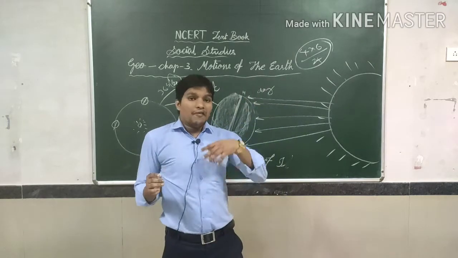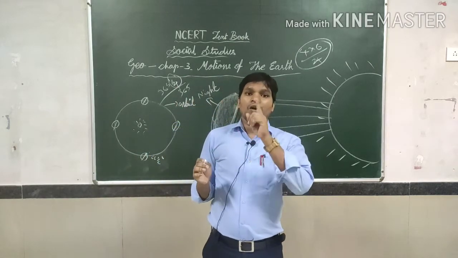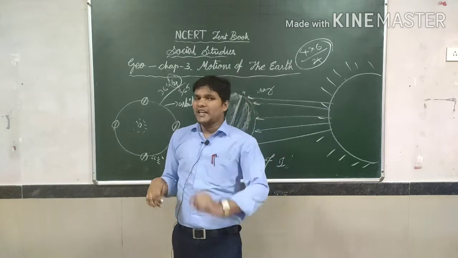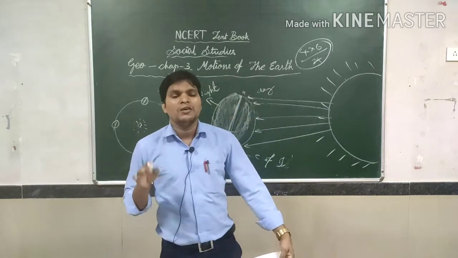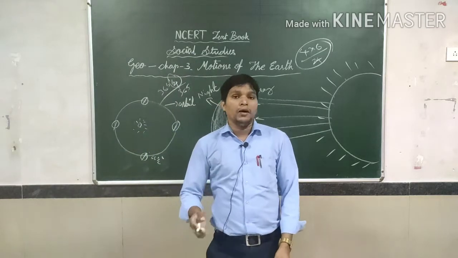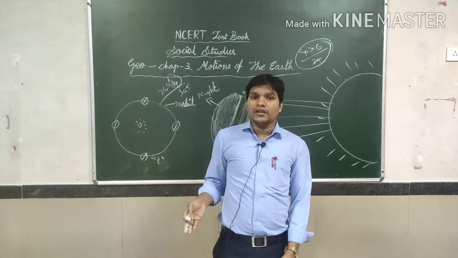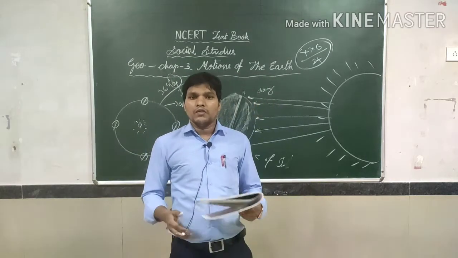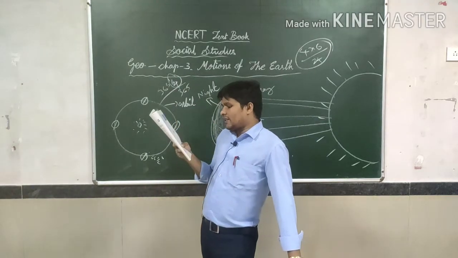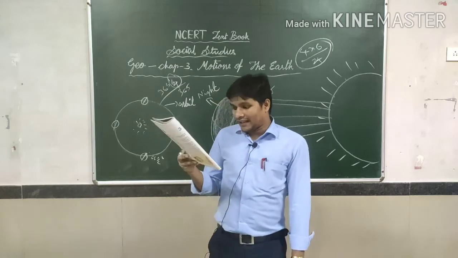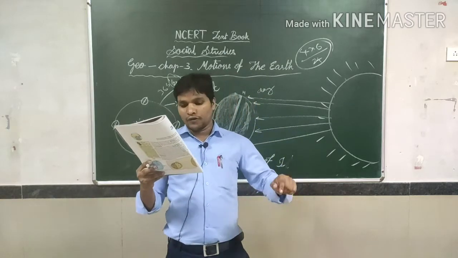So after each 4 years, a leap year will come. In that leap year, February, which generally has 28 days, will go to 29 days. The 6 hours saved every year are added to make 1 day, that is 24 hours.